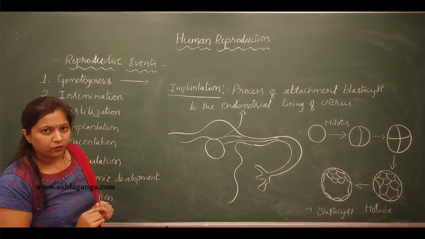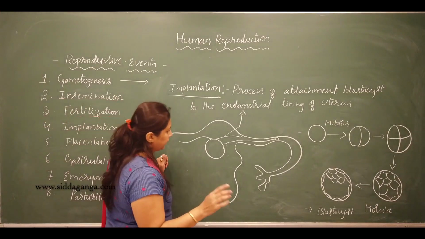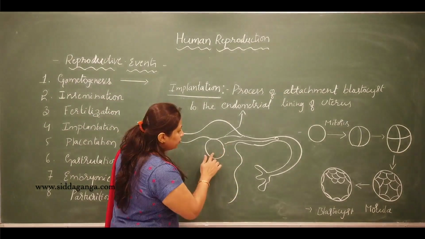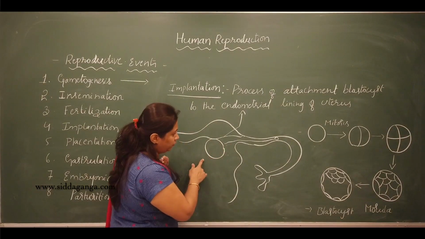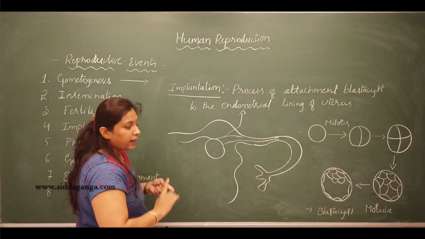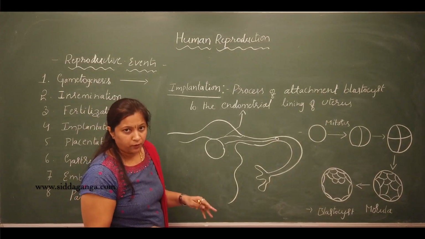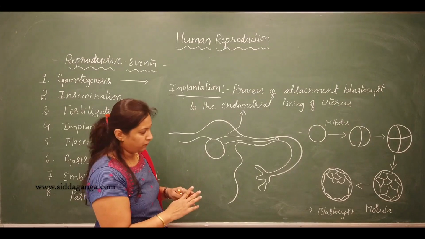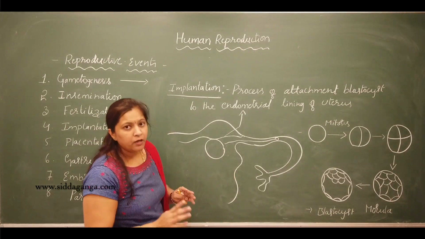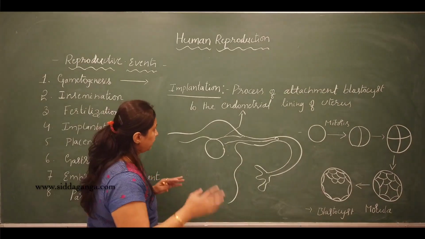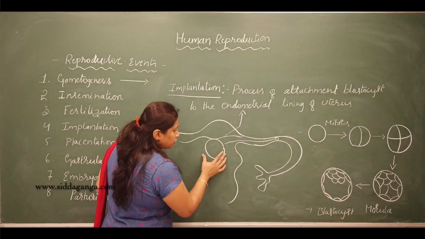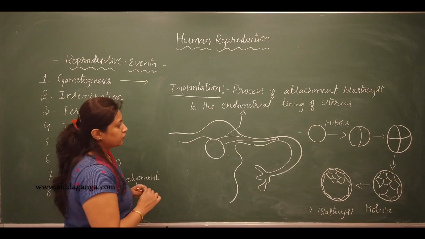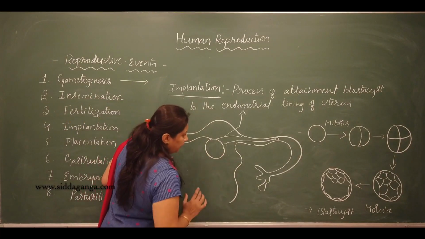Implantation. Usually, implantation will occur after the 7th day of fertilization. Implantation may not always be successful. If the implantation occurs successfully, that is the beginning of what? Pregnancy. If the blastocyst does not implant into the uterine wall, that will not result in pregnancy.